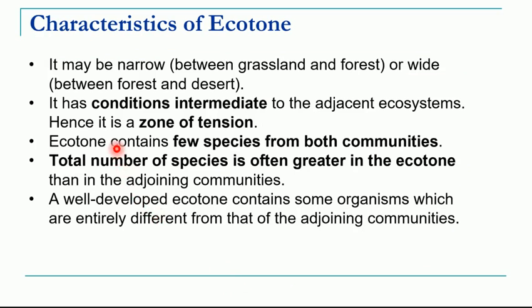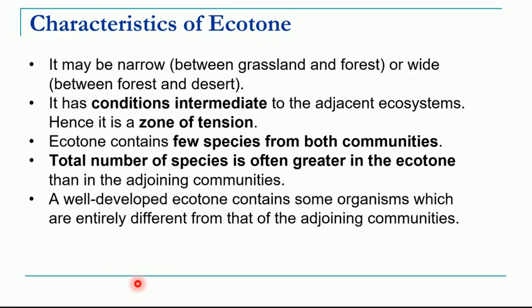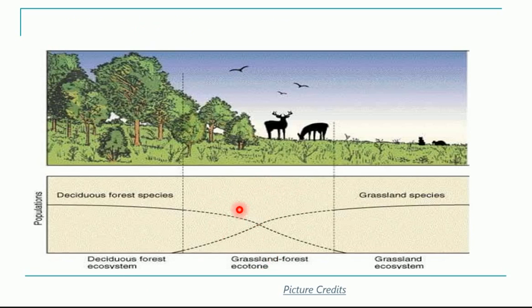Yes, so sometimes this ecotone is also called a zone of tension, and it contains a few species from both the zones. However, overall species diversity is higher in the ecotone. Okay, now we come to the last concept for today's discussion, that is edge effect. We have just understood what is meant by ecotone. So in this zone of transition, that is ecotone, there are some species which are entirely different from these two communities.